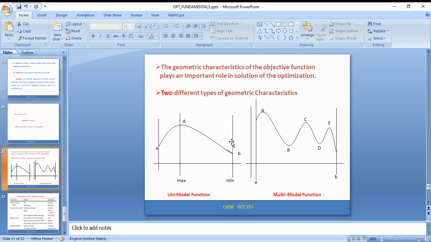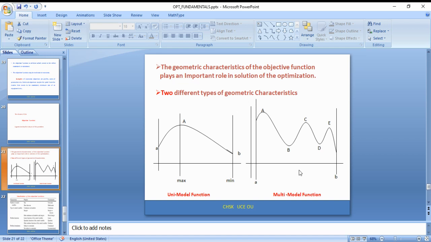You can see a unimodal function within the range A and B. Only one optimum exists, that is the maximum. Let us take a multimodal function between the range A and B. Here maximum, maximum, maximum: 3 optima exist. Another 2 minima exist.